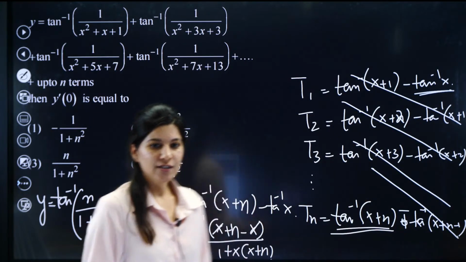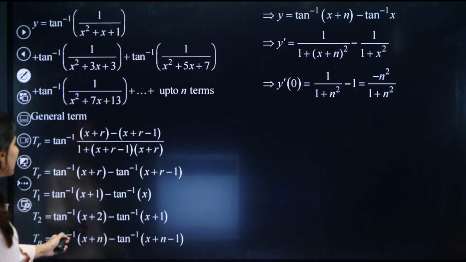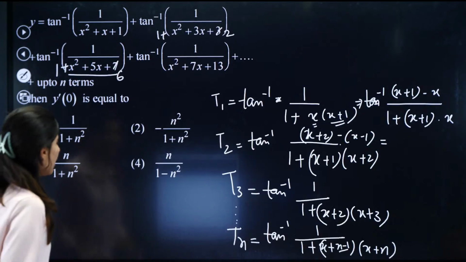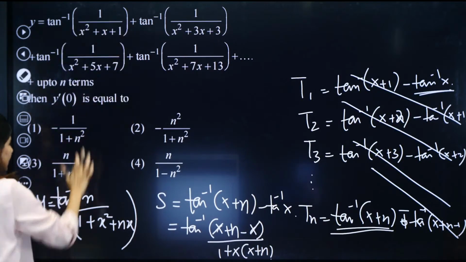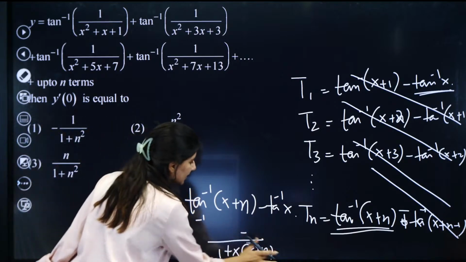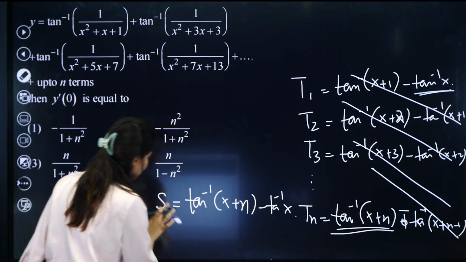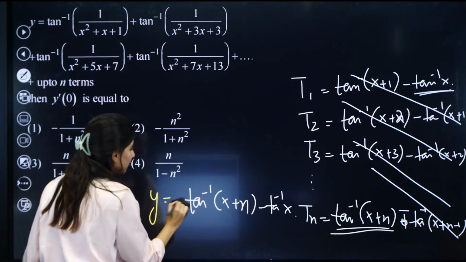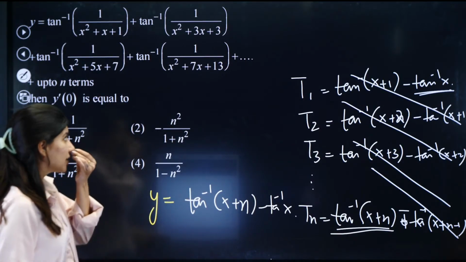So you are having y equal to this. Right away you can just skip this step and this is your y. Final y is this only, because you have to differentiate it. So this is your final y. You don't have to perform further steps. So very easy question actually.